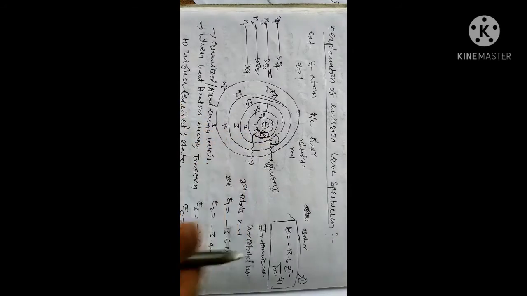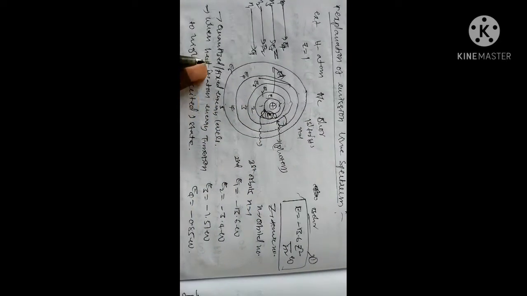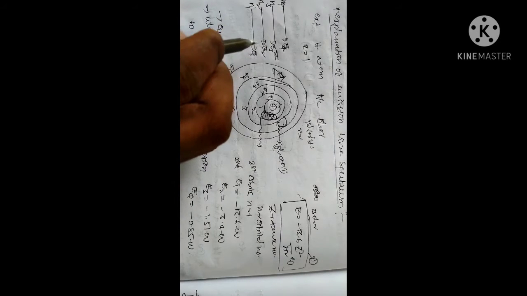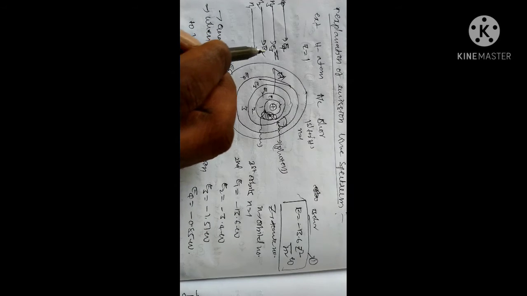In the case of quantized fixed energy levels, these are fixed levels because there are only a few suitable wavelengths. In the case of other states, the energies are not fixed, they are random or band-like, giving a continuous spectrum.